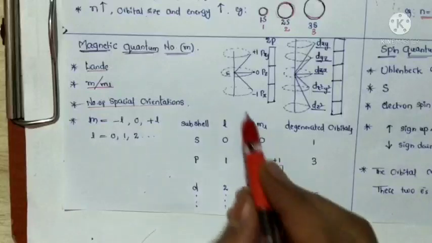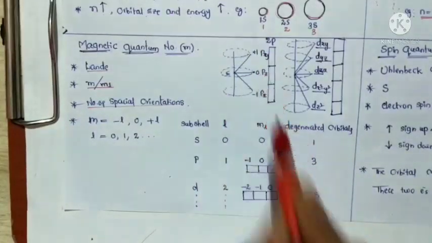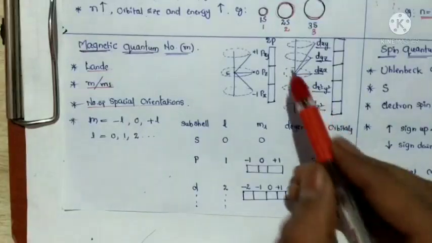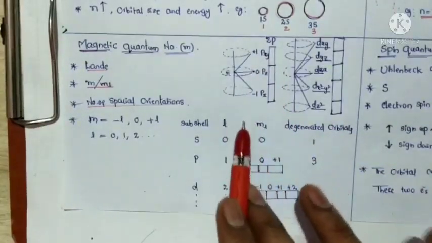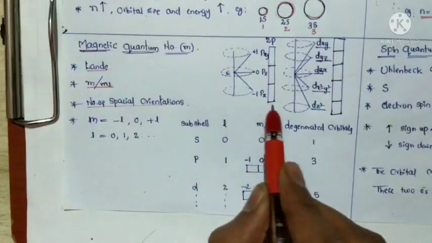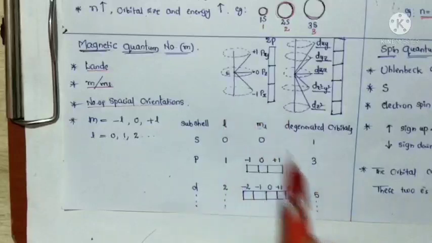So generally, a p orbital has 3 orientations. 1, 2, 3 orientations. That's why p contains 3 orbitals.